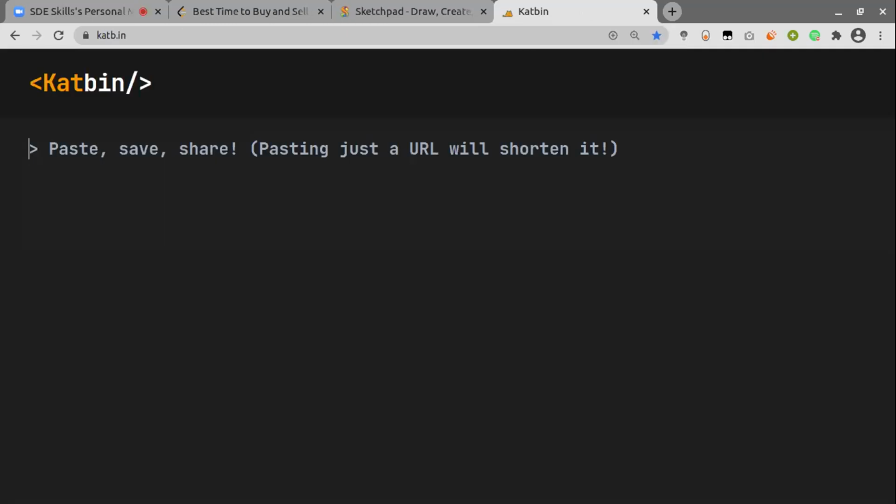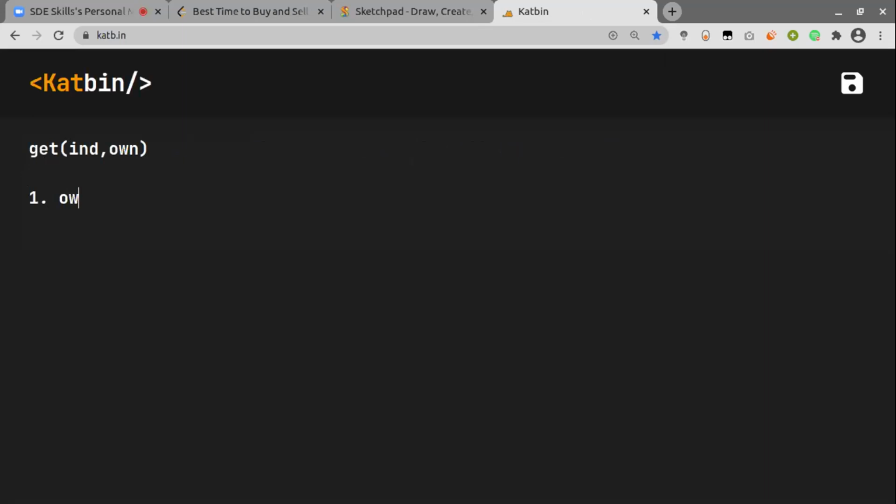But again, the recursive calls will be too big, so we need to further optimize it. So how do we do that? Let's say we take the function get, where we pass our index, and then let's say we take a variable which will tell me if I own a stock or not. If own is equal to 1, this means I own a stock, which means I bought it. So this is a case where I need to sell it.